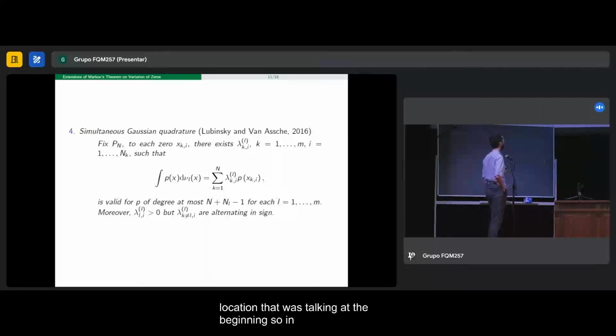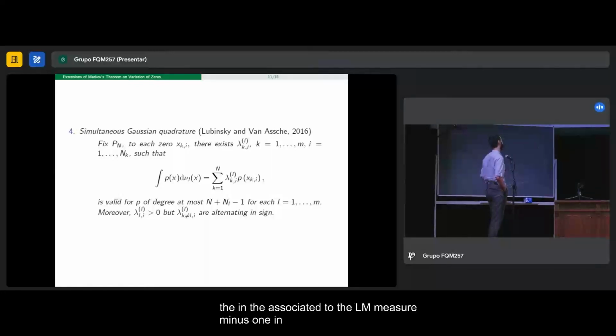So in this case, we also have a similar formula that is valid for every measure. Here, the measures are indexed by L, and we have a weight for each L. It's a simultaneous quadrature because the nodes are the same, but the weights, of course, change for each measure. But it has two main issues, as I was saying at the beginning, and that's the reason these quadratures are weak. It does not go up to the maximum degree.